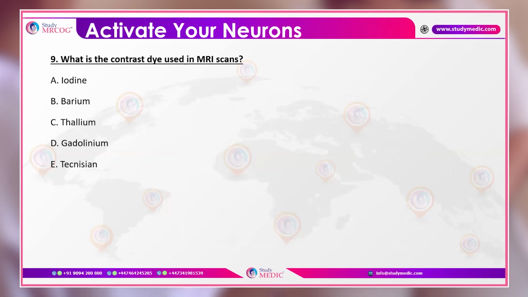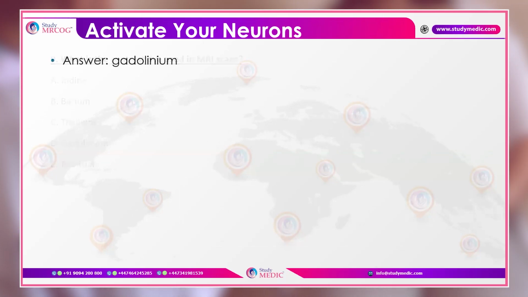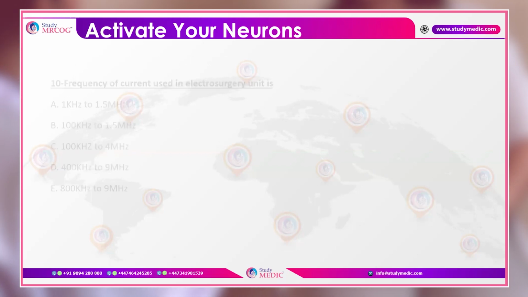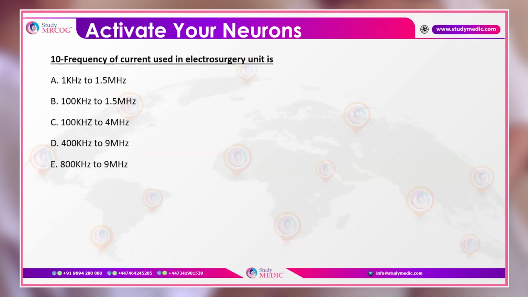What is the contrast dye which is used in the MRI scans? And they have given you various dyes: iodine, barium, thallium, gadolinium, and technetium. And then you should remember that this is gadolinium, which is the contrast which is being used in the MRI.